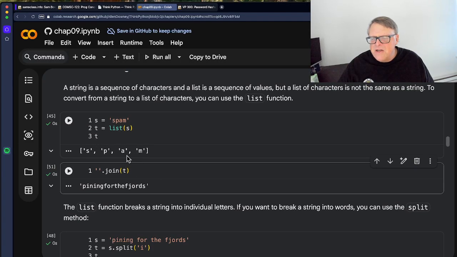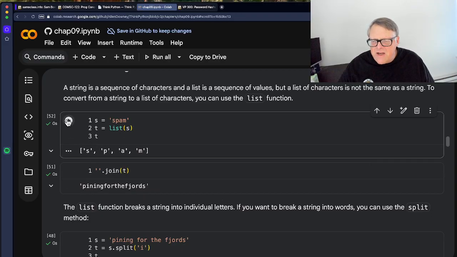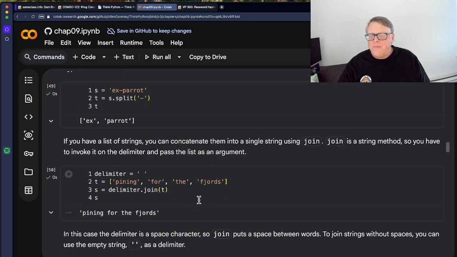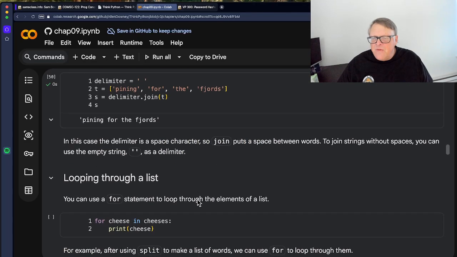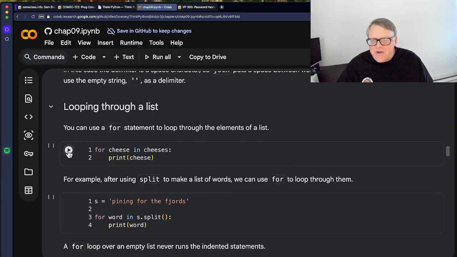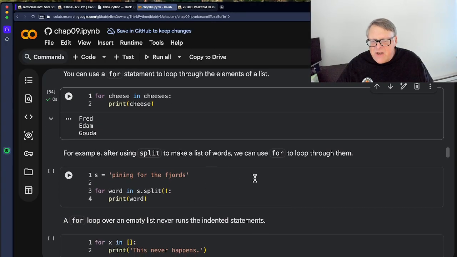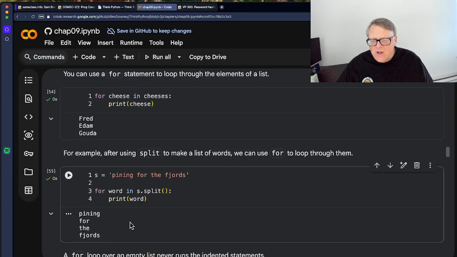I thought I was going to get spam though. Oh, it's S. S is T is list of. Oh, hey, it was that I redefined T later, is why. If I define T here and then run this, then I get the spam back. Okay, fair enough. All right, so that's good, clean fun. So now I can print the cheeses, and here's cheeses. All right, and after I use split to make a list of words, I can use a for loop to loop through them, for word in s.split.